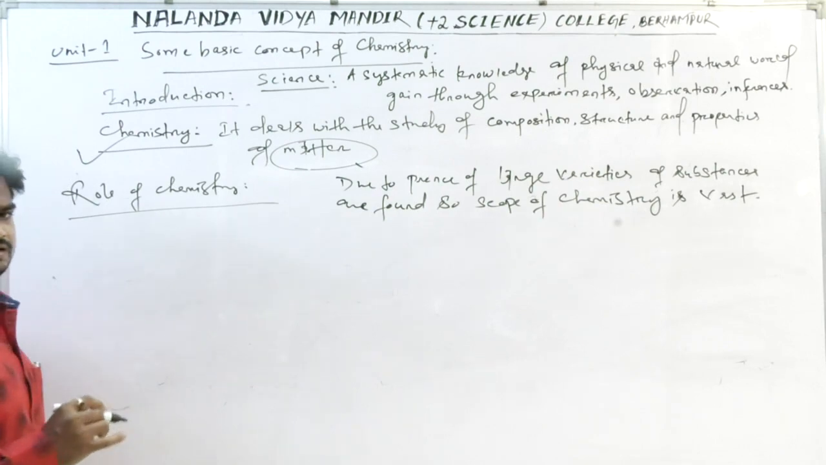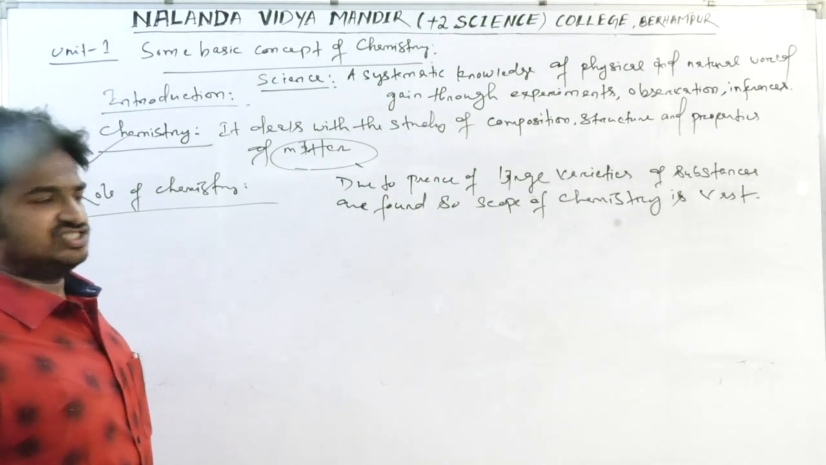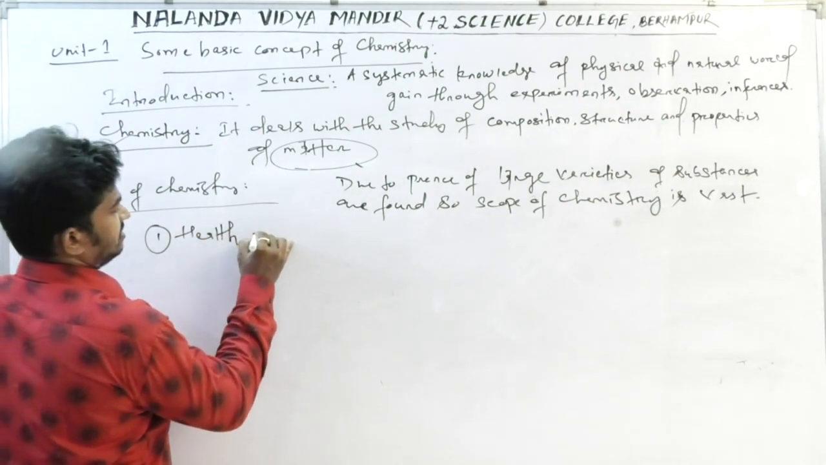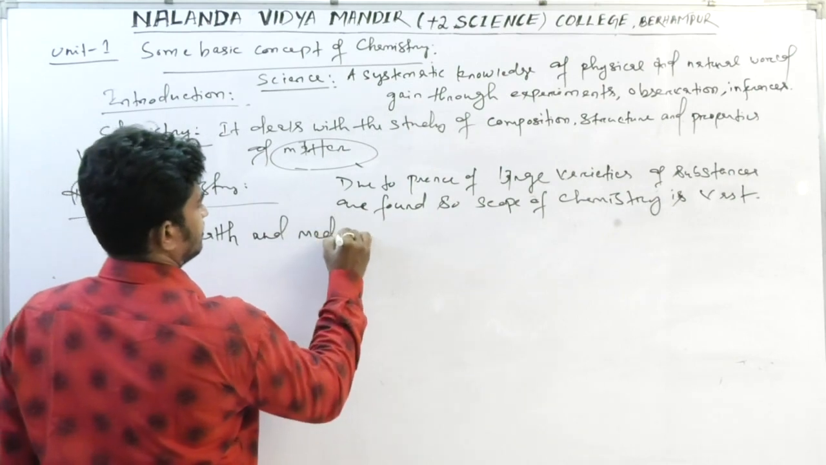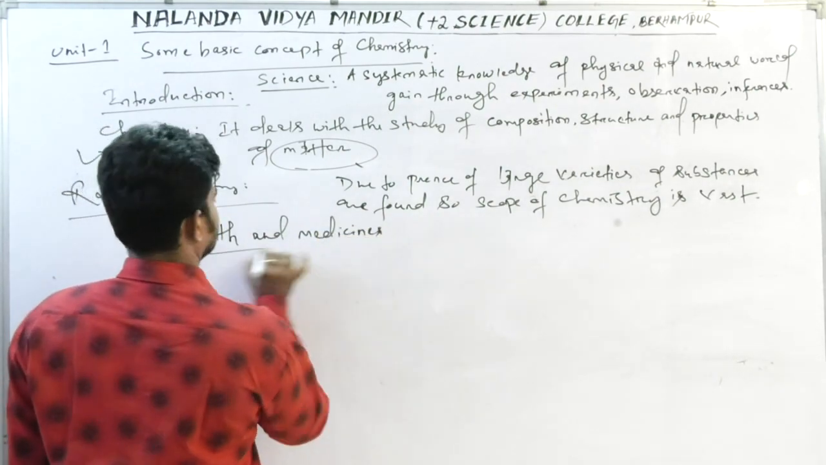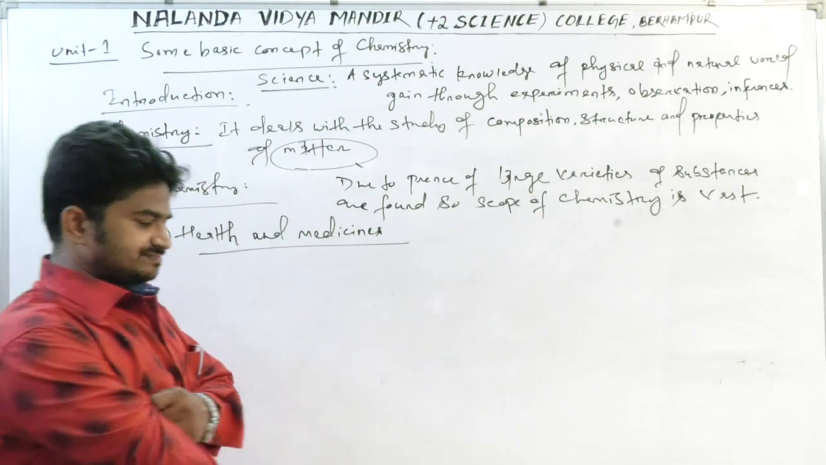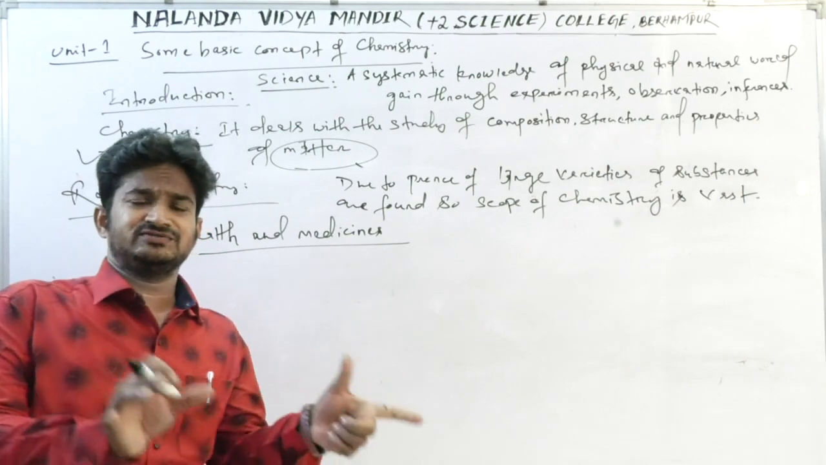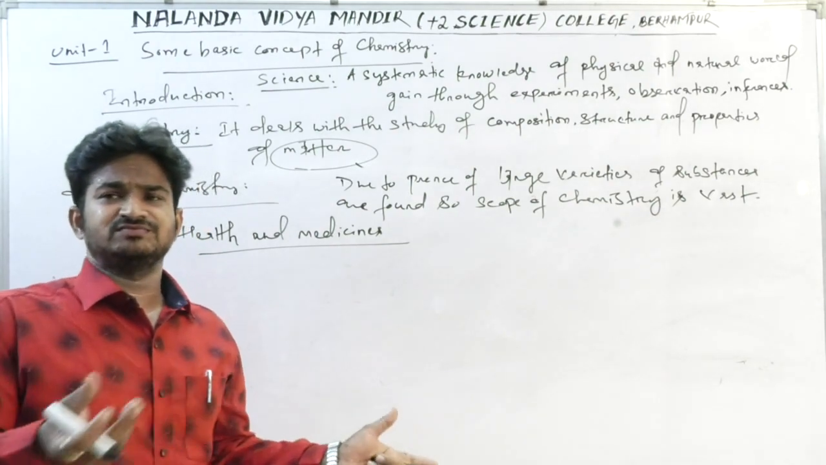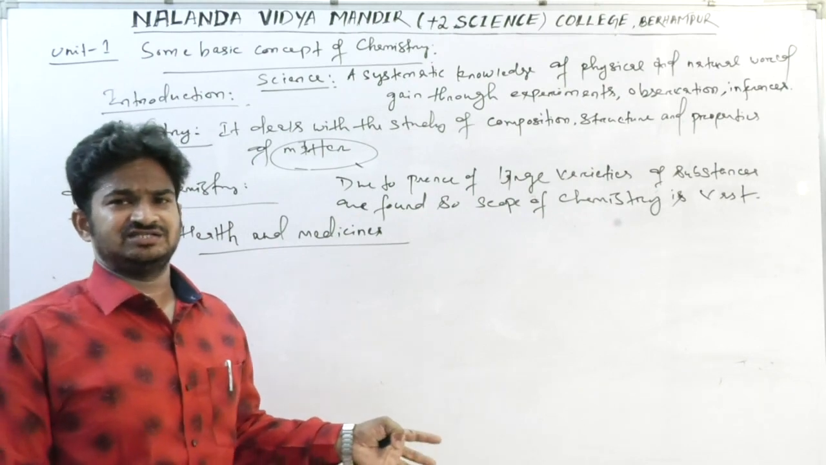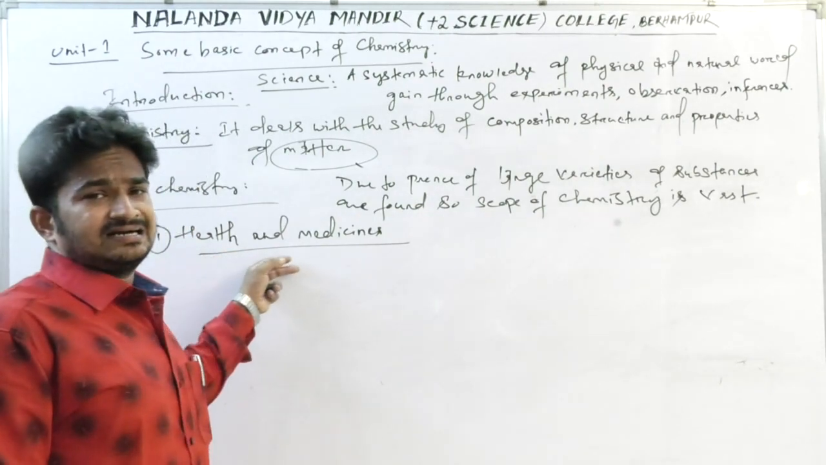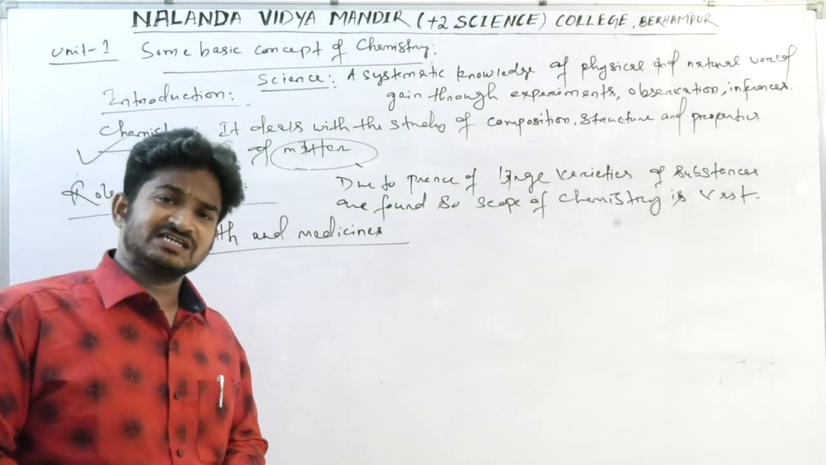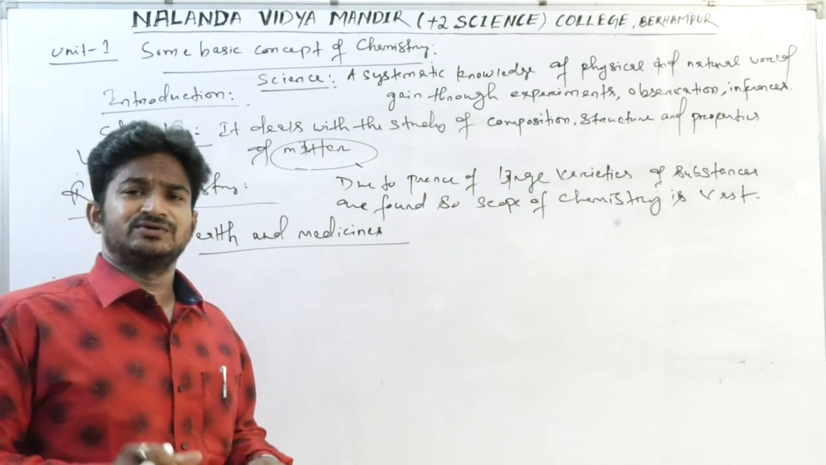For example, in health and medicines. See, when a person suffers from any kind of disease, then medication is required to recover from that disease or for treatment of that disease. Am I right or not? So many forms of medicines are available through the applications of chemistry to cure the diseases.